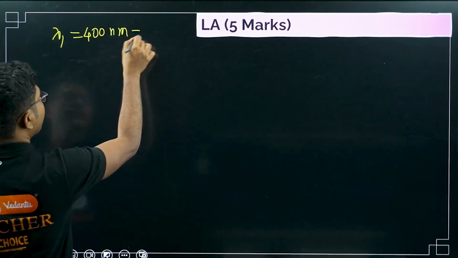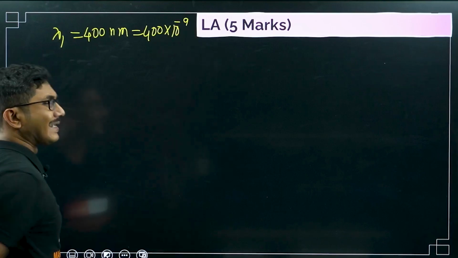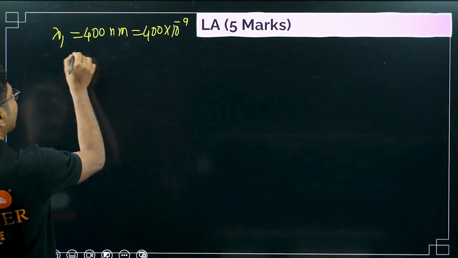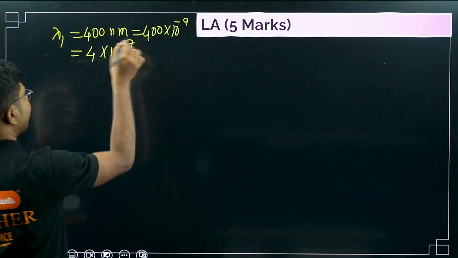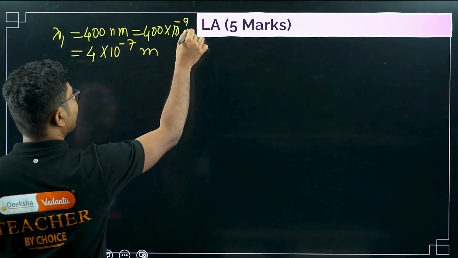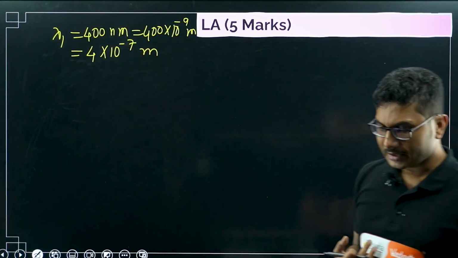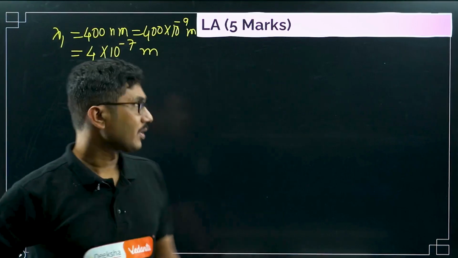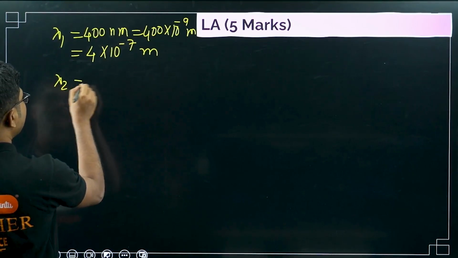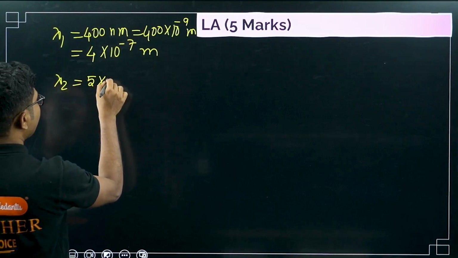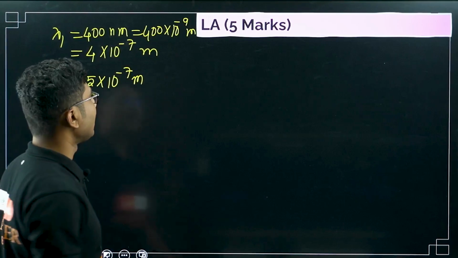400 nanometer means 400 times 10 to the power of minus 9, or you can simplify it to 4 times 10 to the power of minus 7 meters. Everything should be converted into meters because eventually our final answer should be in meters. So this is the first step. Similarly, lambda 2 is 5 times 10 to the power of minus 7 meters, since lambda 2 was 500 nanometers.